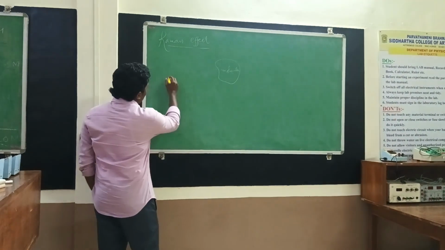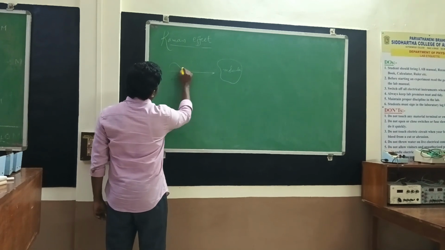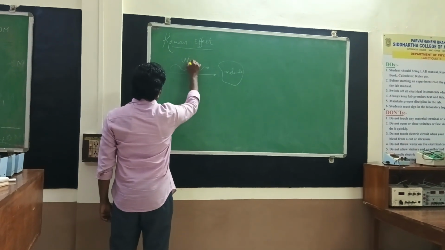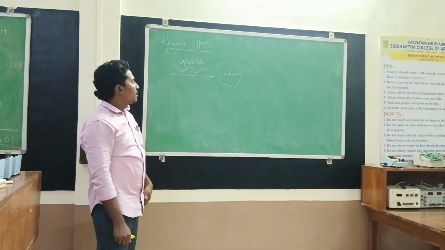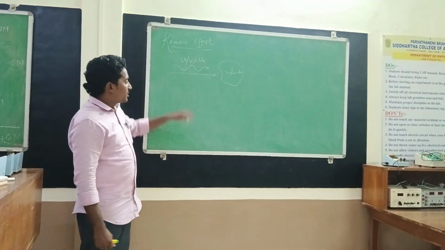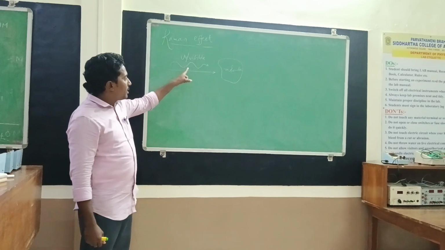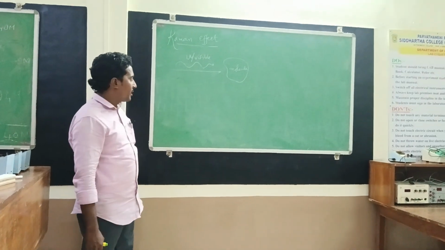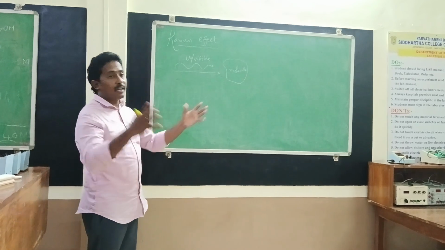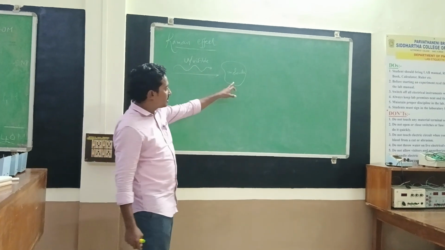So when a UV or visible radiation is incident on a molecule, what happens? Generally, when UV or visible radiation is incident on a molecule, the light is scattered in all directions. This happens after interacting with the molecule.